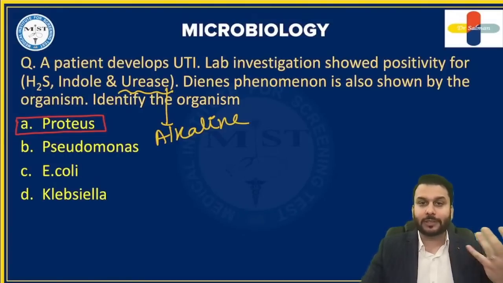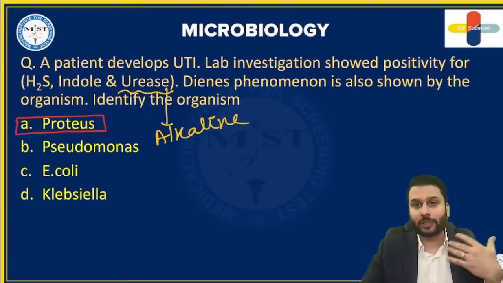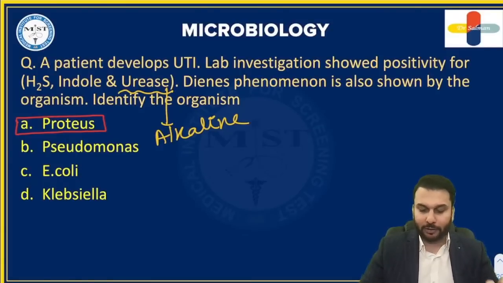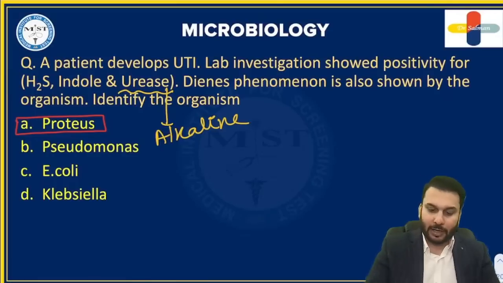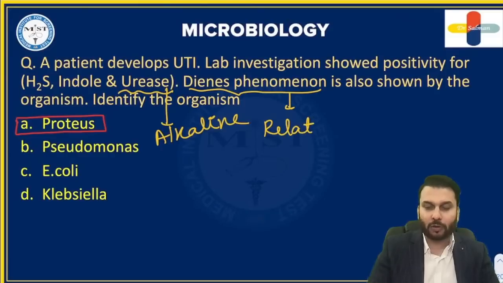Now there are different strains of Proteus like Proteus mirabilis, Proteus vulgaris, etc. So there is one test over here that is known by the name of Dienes phenomenon. Dienes phenomenon is a test to check for the relatedness of species or strains.